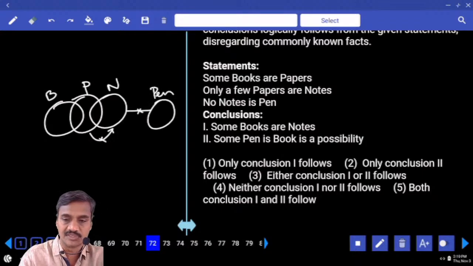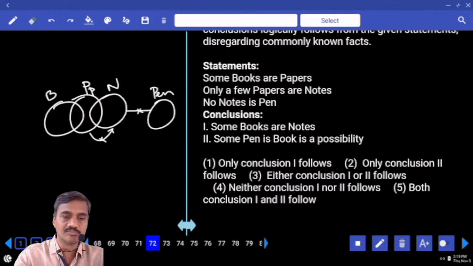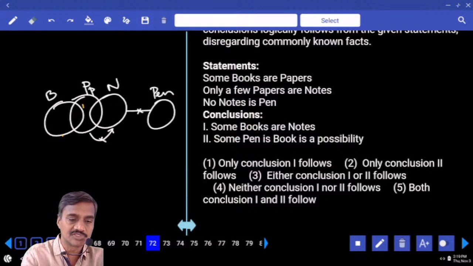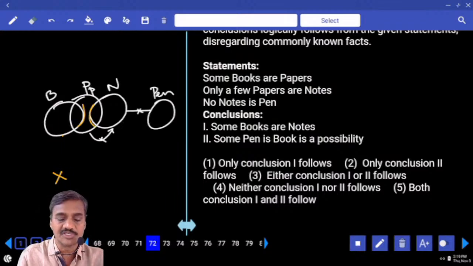Now this is a pen. Now this is a paper. Pen and a paper. Then some books are notes. Now some books are notes. Book is here, note is here. There is no intersection between these two. That is false. Some pen is book is a possibility.